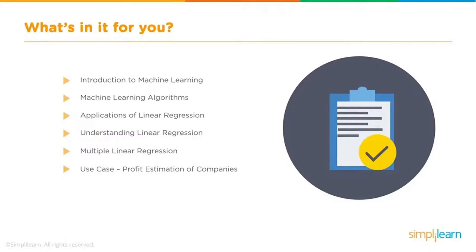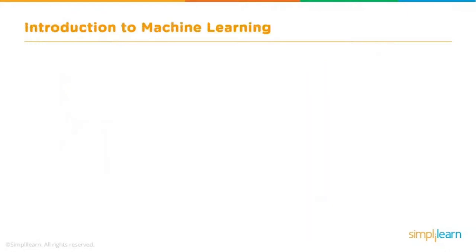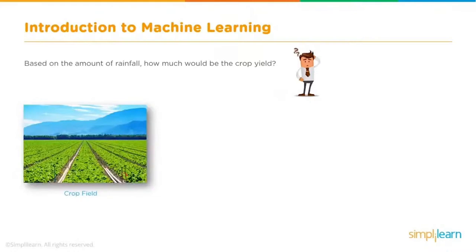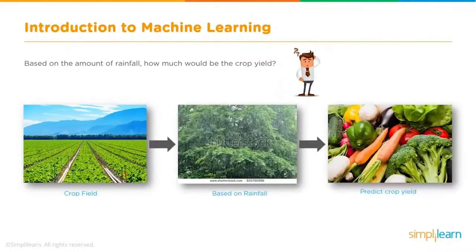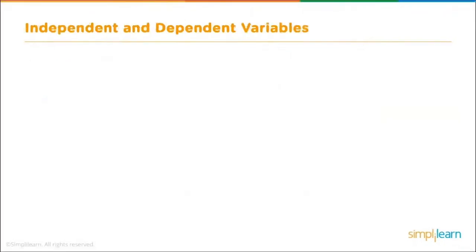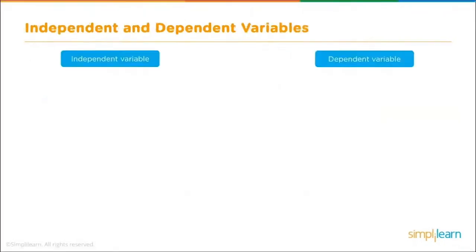Let's start with our introduction to machine learning, along with some machine learning algorithms and where that fits in with linear regression. Let's look at another example of machine learning. Based on the amount of rainfall, how much would be the crop yield? So here we have our crops, we have our rainfall, and we want to know how much we're going to get from our crops this year. So we're going to introduce two variables, independent and dependent.